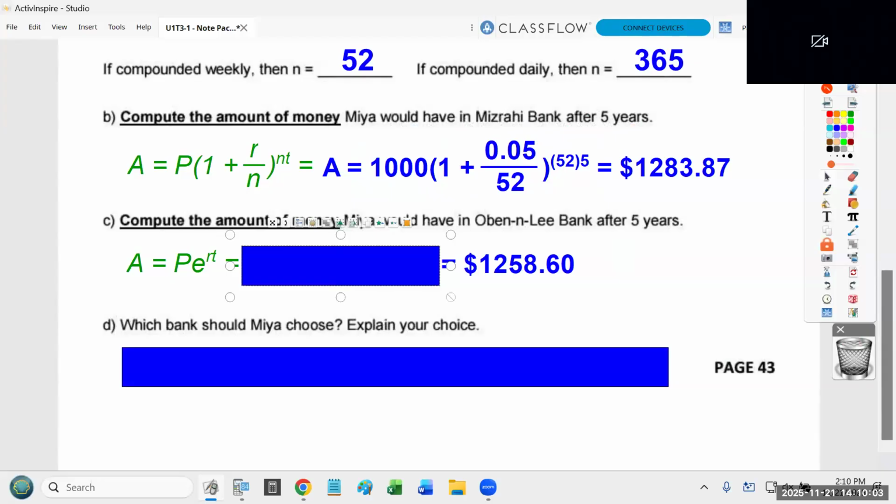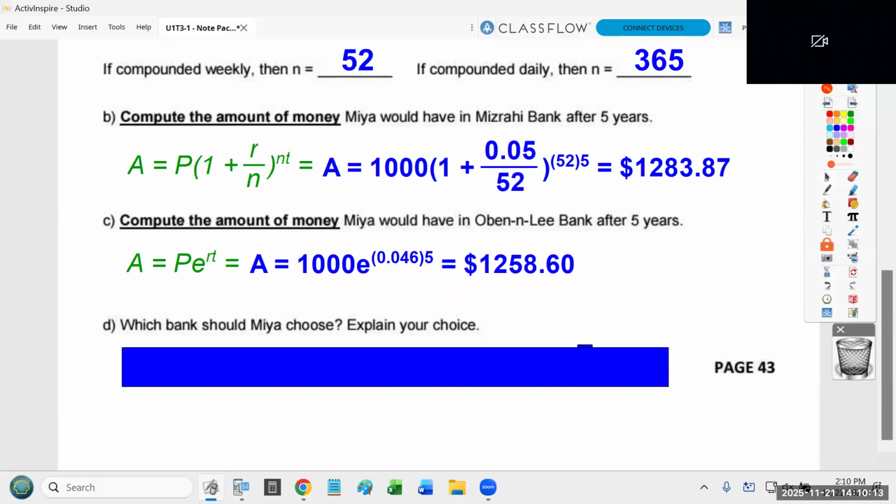Now, with the other situation, the formula I would argue is a lot easier to use. I mean, it has the e, which is a little annoying, but you start at $1,000. It's continuous, so you use e as the base, and then you just raise it to the interest rate times the time. Okay, so the first bank offers a slightly better interest rate than the second bank, but the second bank is offering continuous interest.